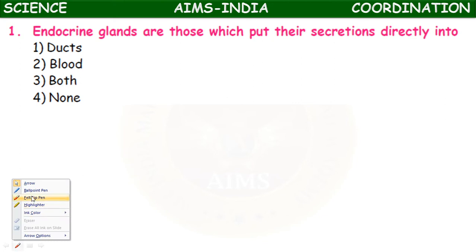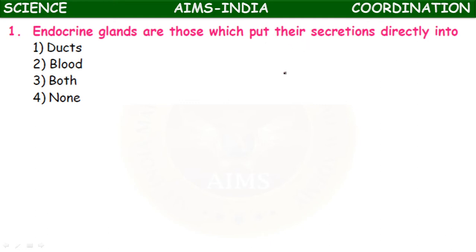Endocrine glands are those which put their secretions directly into: ducts, blood, both, none of these. So what are endocrine glands, children? The endocrine system is the system formed by ductless glands which secrete chemical substances called hormones. What are the chemical substances secreted by endocrine glands?